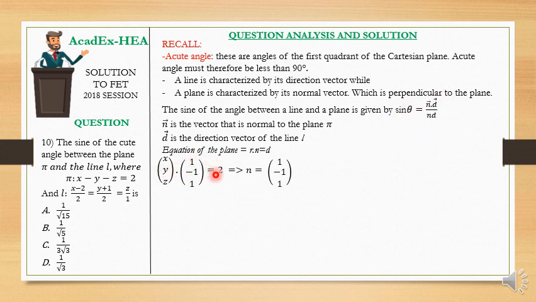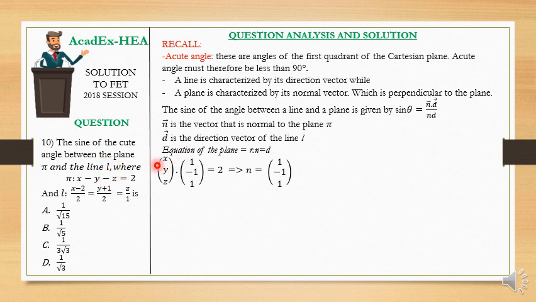Now we are going to start with the plane. This is the equation of the plane here. So we have (x, y, z) dot these numbers; if you take the dot product of these two vectors, you come back to this plane. Sorry, this is plus z here, please correct it.